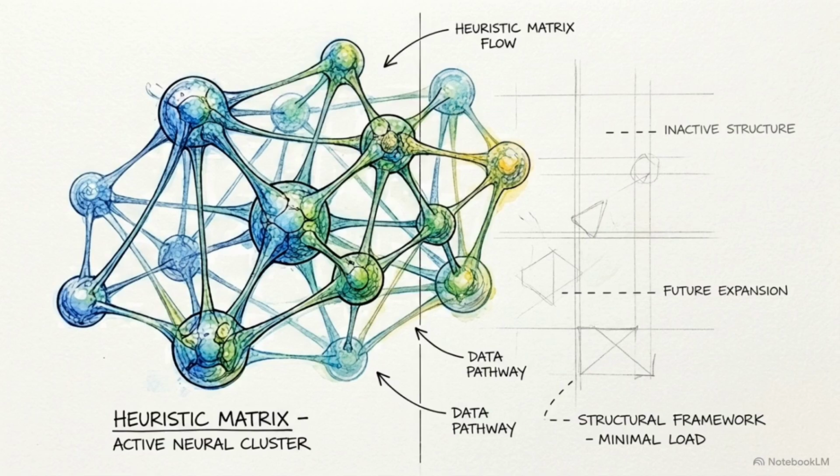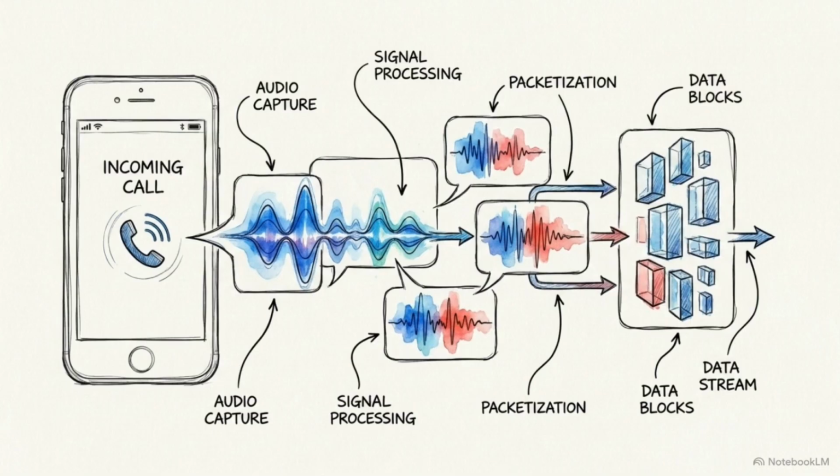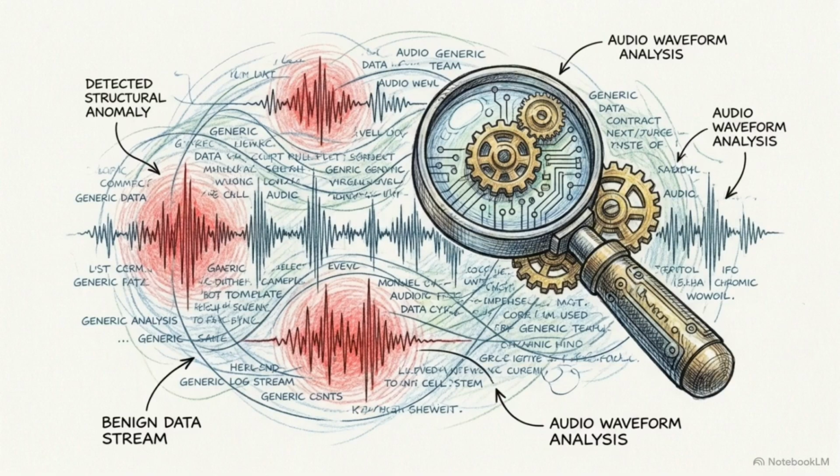Focusing strictly on the left column of this structural layout, we find the first branch of the defense matrix, call scanning via heuristic AI. The core mechanism of this system allows the operating system to actively listen to live phone calls originating from unknown numbers to parse conversational context. The system monitors the conversation for specific trigger phrases, specifically targeting patterns typical of scammers, such as urgent requests for personal PINs or claims of being a bank representative.